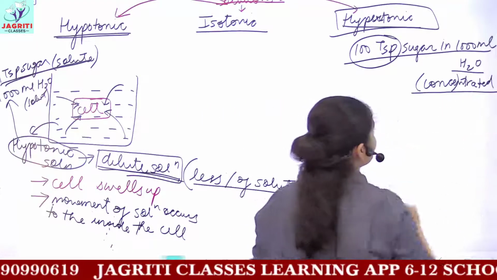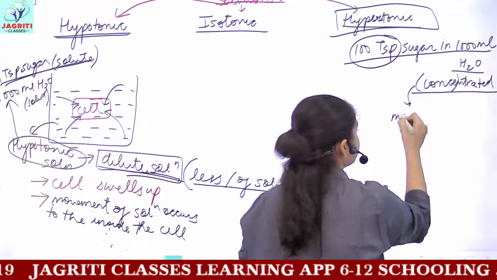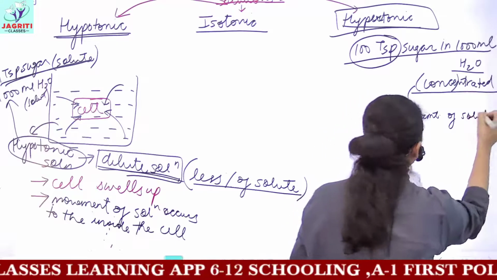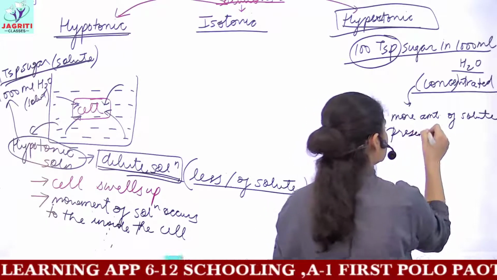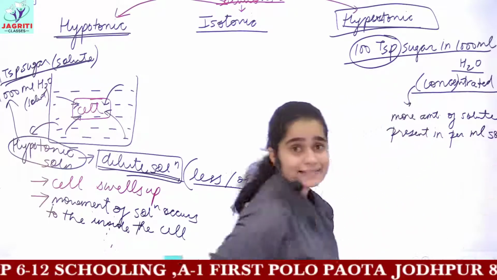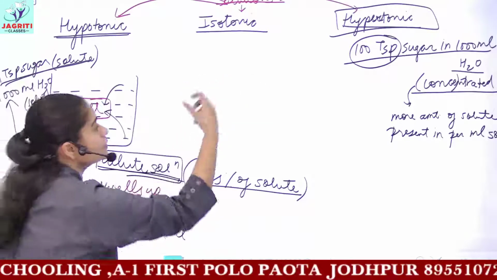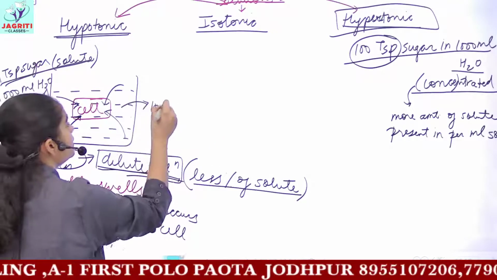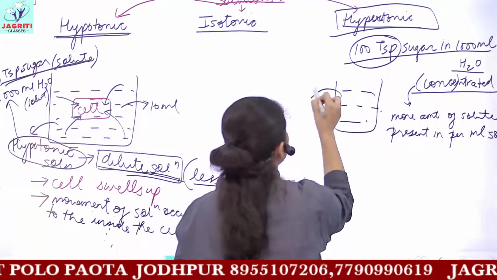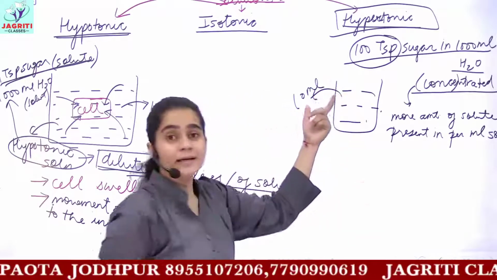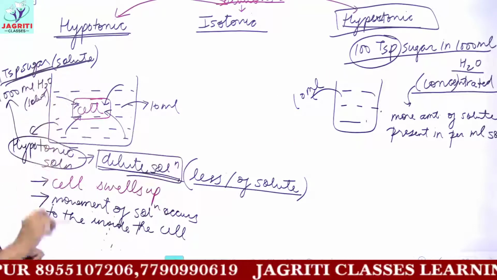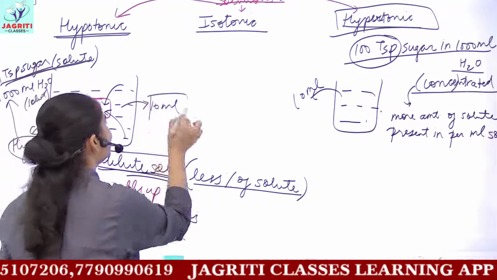Now a concentrated solution means you have more solute present per ml of solution. If I take equal quantities of both solutions, 10 ml from the hypotonic solution and 10 ml from my hypertonic or concentrated solution, and if this is a sugar solution, then in the dilute one I would not get any taste of sugar.